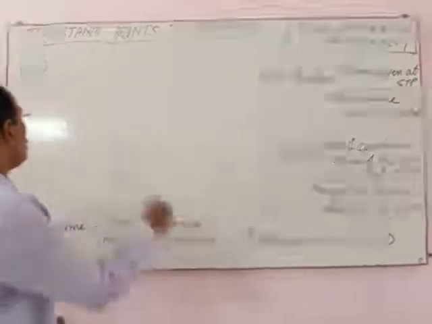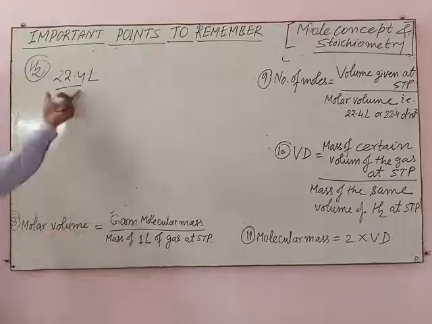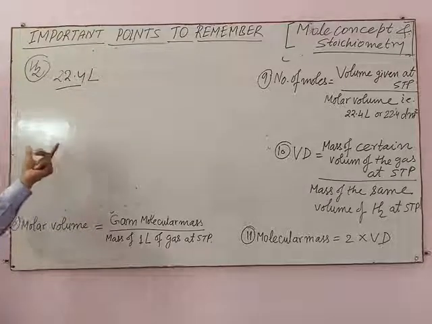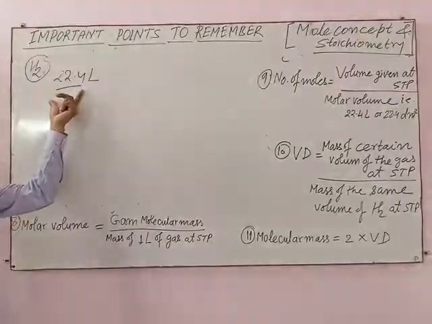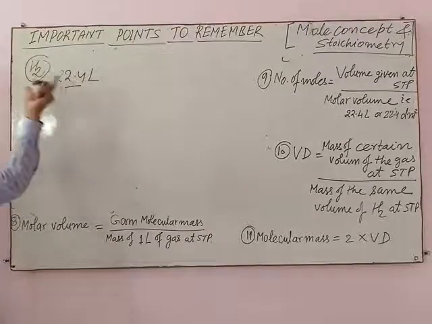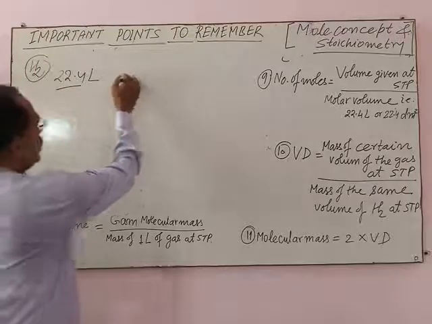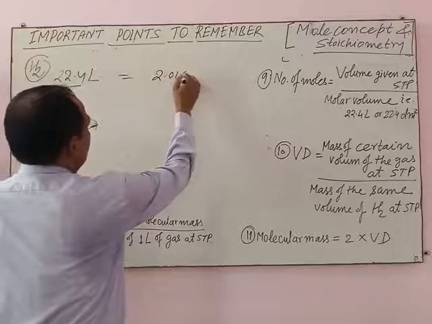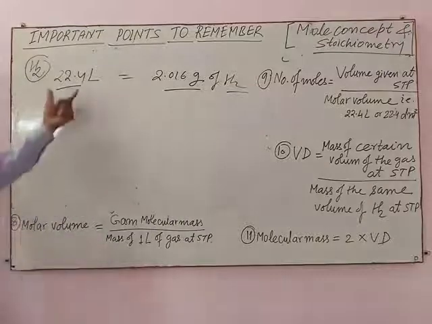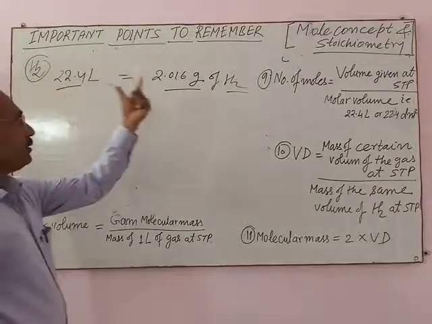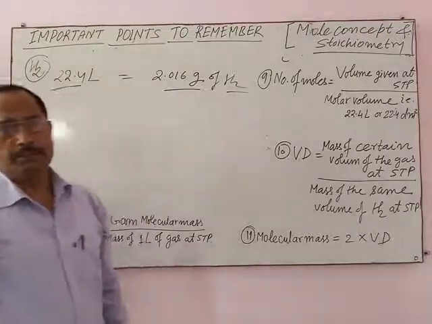It means 22.4 liters of hydrogen or oxygen or carbon dioxide or methane or ammonia or sulfur dioxide, any gas, bears how much mass? Equal to its molecular mass. Means 22.4 liters is equal to 2.016 grams of H2. 22.4 liters of H2 means 2.016 grams of H2 at STP.